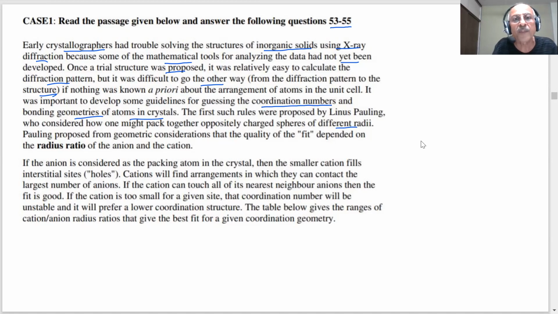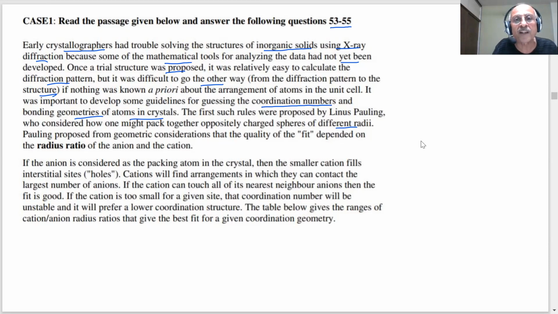Since the anion is larger in size, we expect anions will pack up, and then there will be some sites left vacant, which are smaller. The cation, the smaller ion, will go and fit into those.